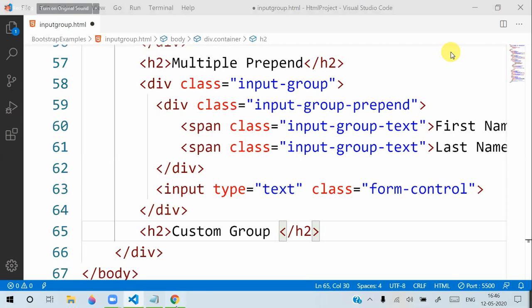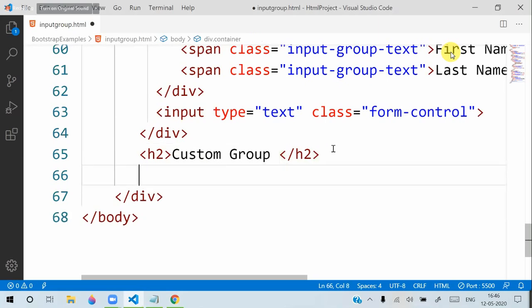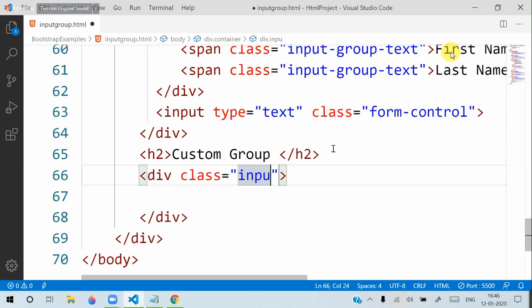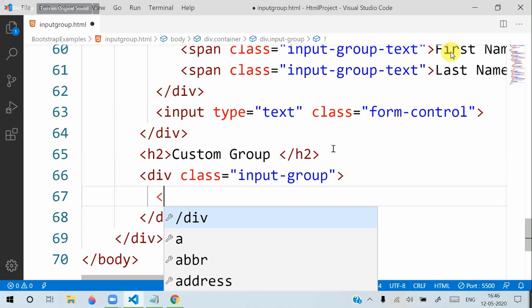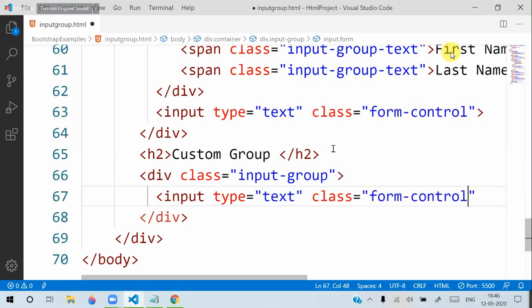So let's see how we can add a custom group here. A custom group is nothing but something you can put anywhere. We have a div with the class input group. Here we are adding a text box, that means we are defining a text box: input type is equal to text and class is equal to form control.